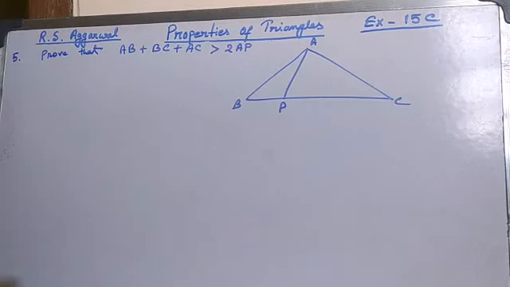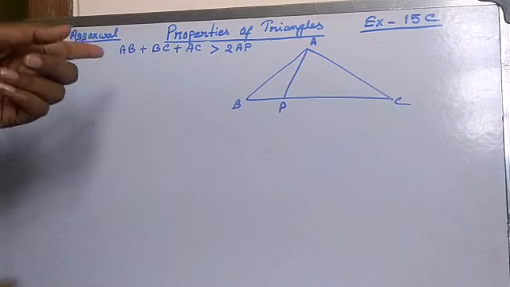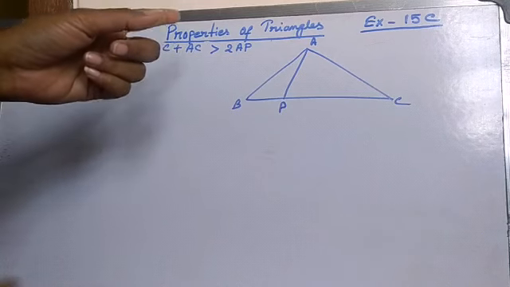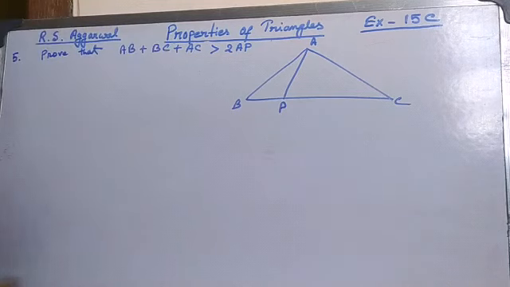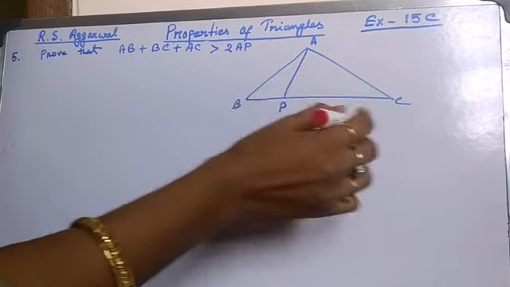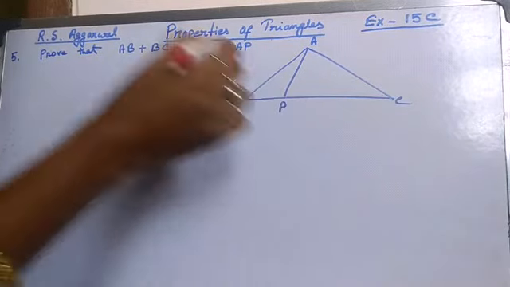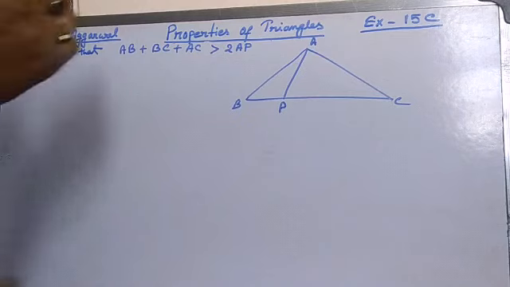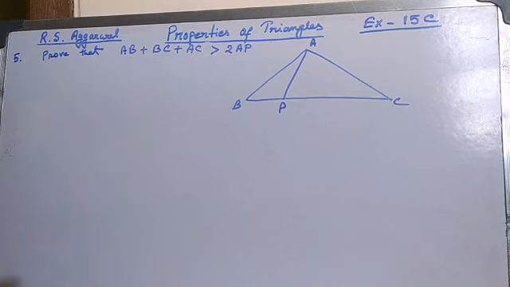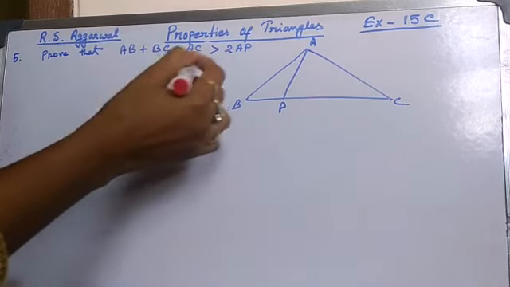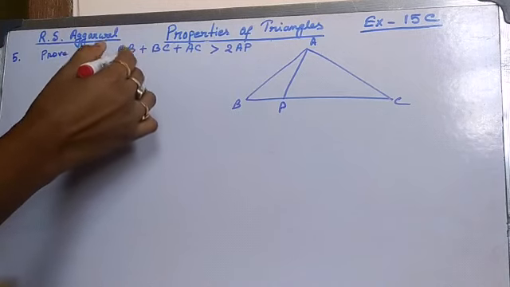Now question number 5. In the given figure, P is a point on the side BC of triangle ABC. Prove that AB plus BC plus AC is greater than 2 into AP. So here ABC is a triangle, and on BC, P is the point. So we have to prove this one. At first we will see the proof.